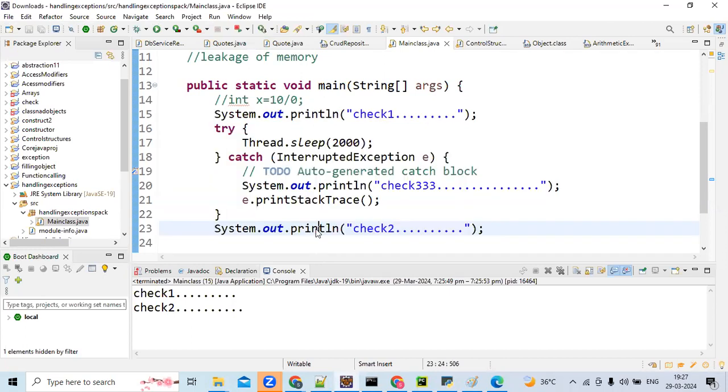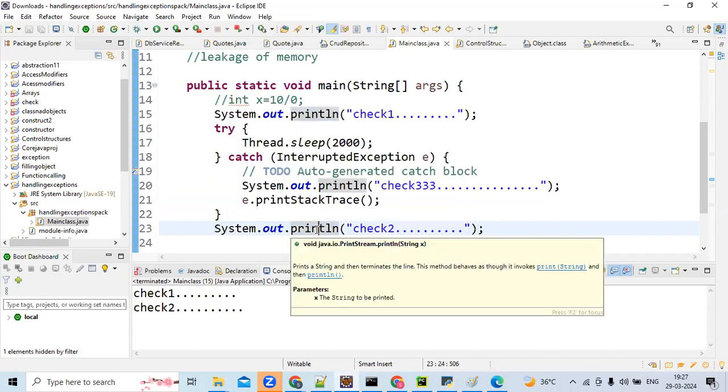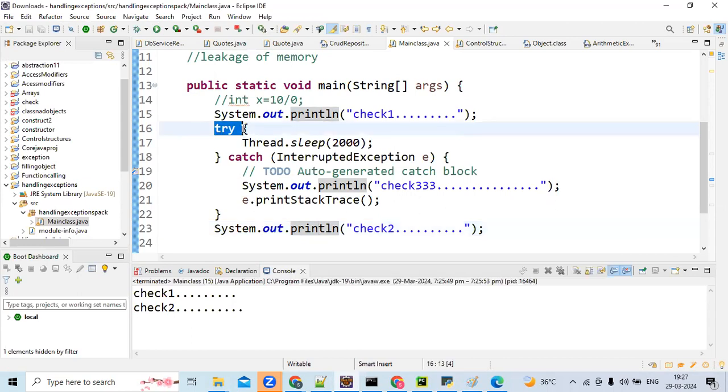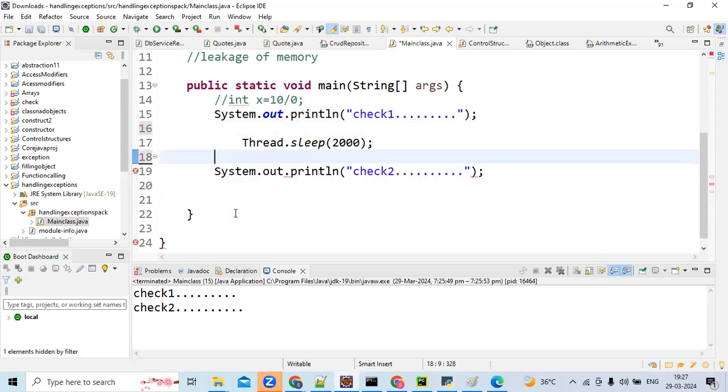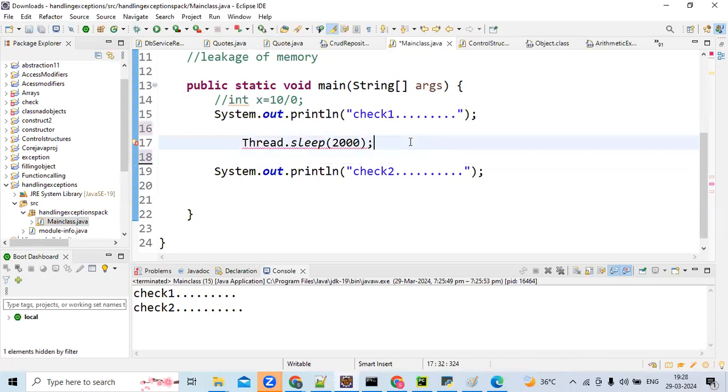So this is about checked exception. Now we'll go for the second way of handling this. By using the throws keyword also we can handle it. Basically, what throws means: here you are handling in the main method, right? The throws keyword is used to delegate the exception.